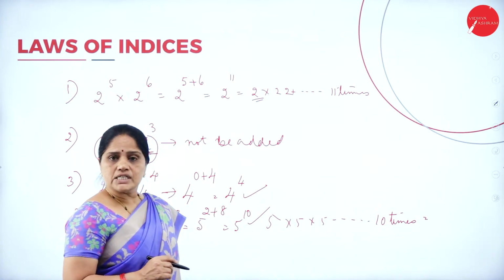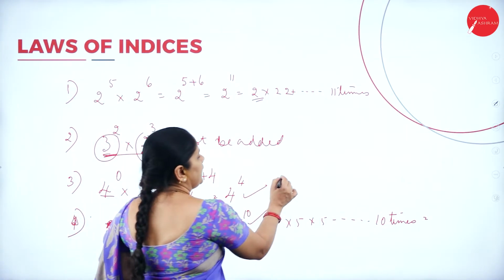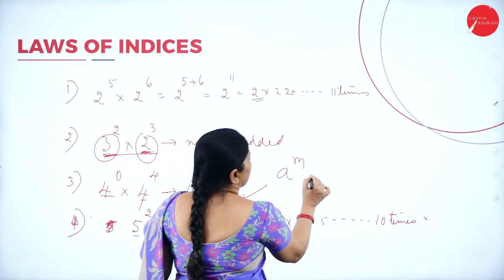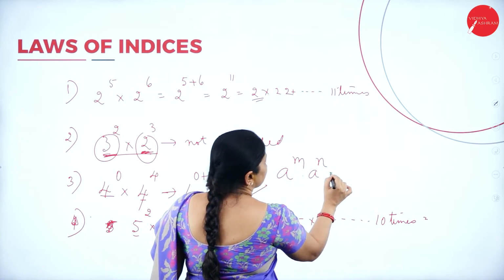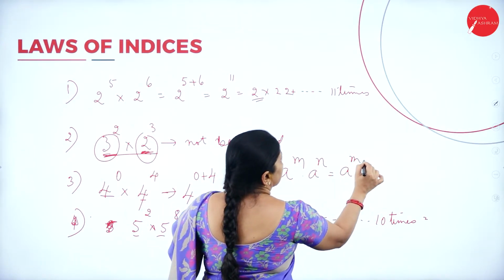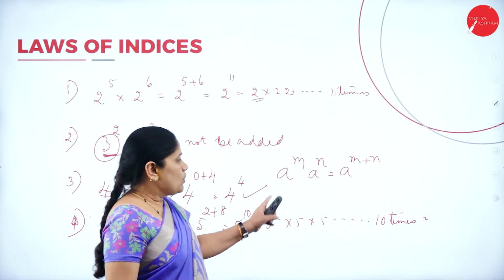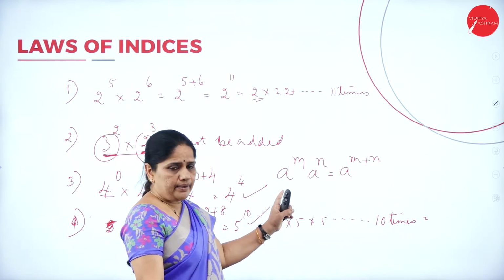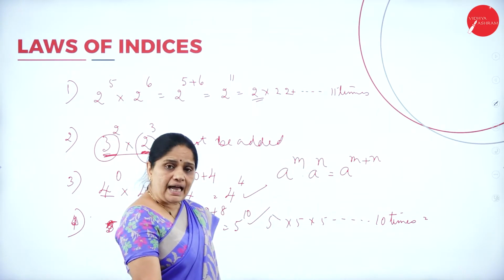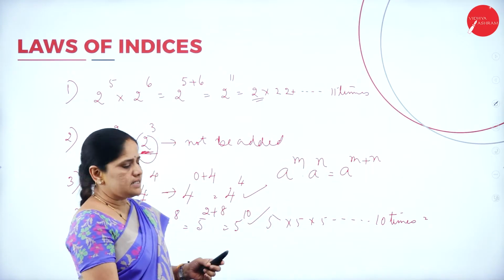Now what does the first law of indices tell us? A to the power of m into a to the power of n equals a to the power of m plus n. So when the bases are same, the powers can be added to get the result.